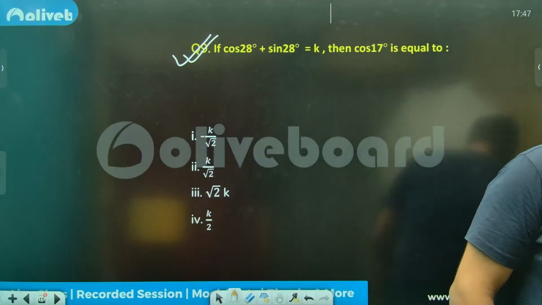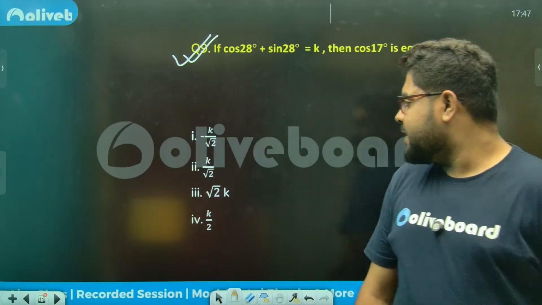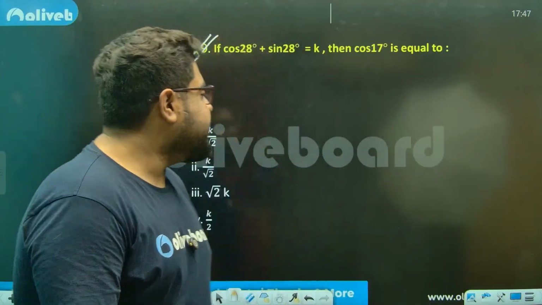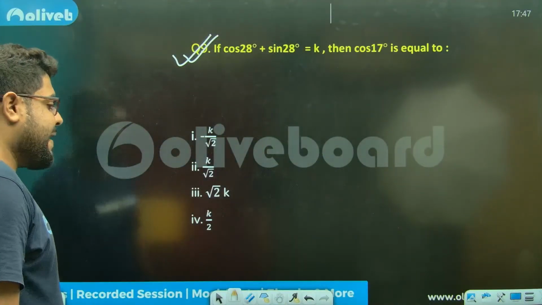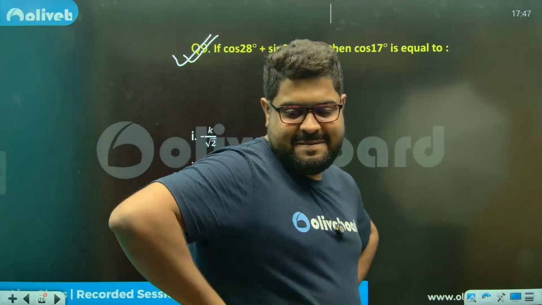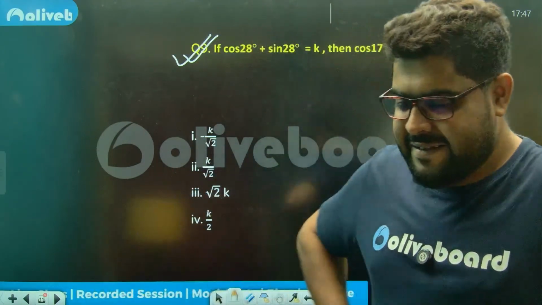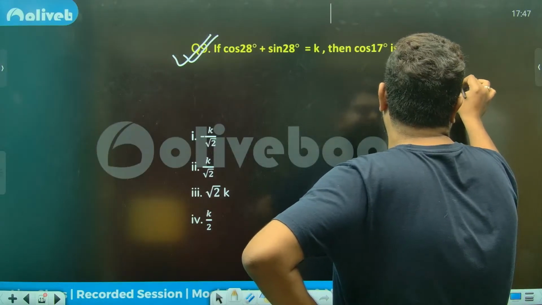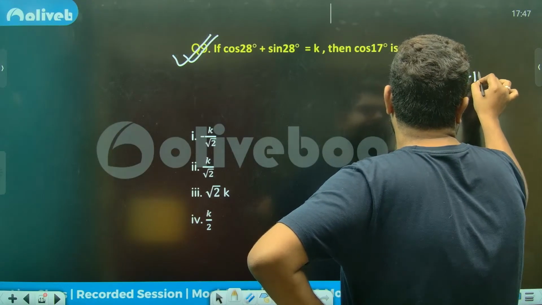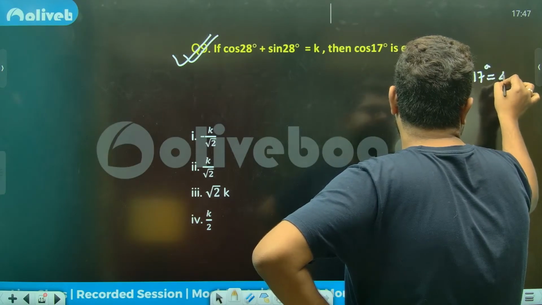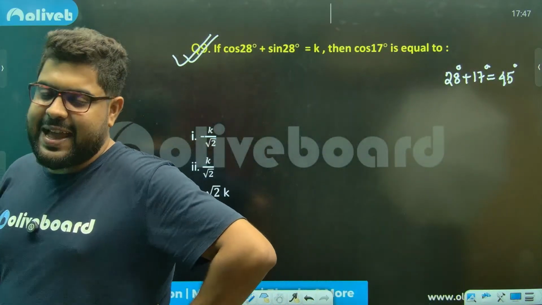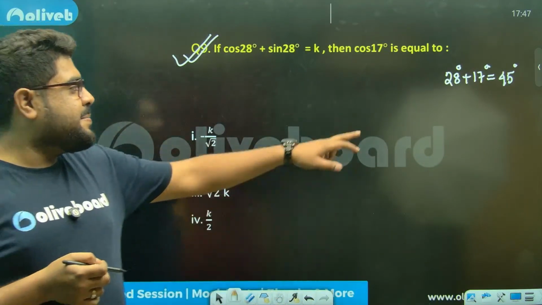Priyan is saying 2. Priyan has given us the answer as 2. And I'm quite confident that Priyan is correct. Why is it correct? If I write it in one line, it will work out for you. You see, this is the beauty of this question.